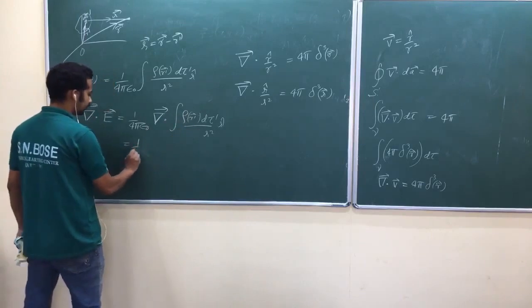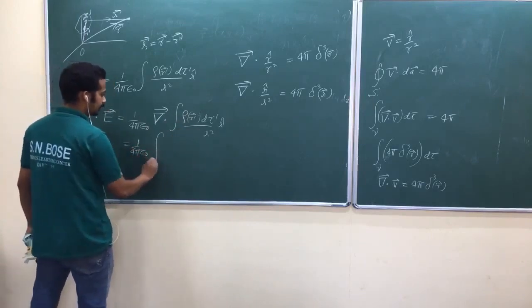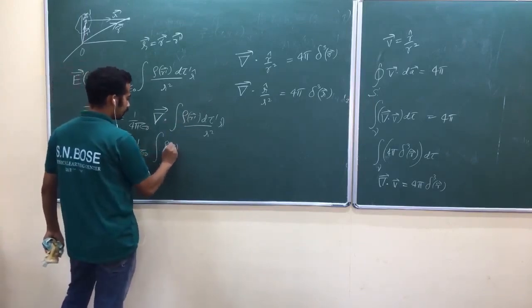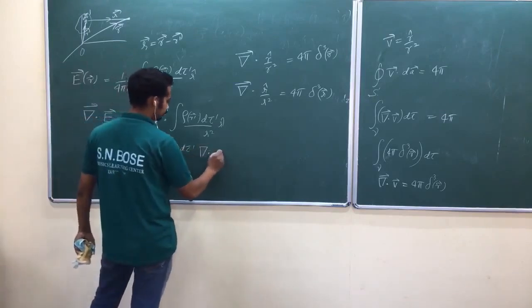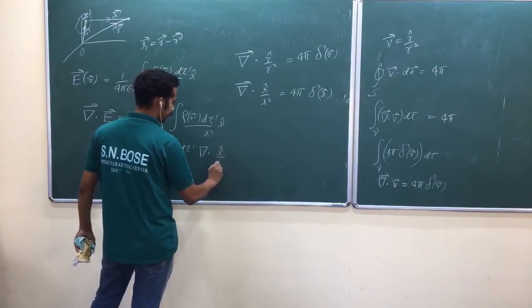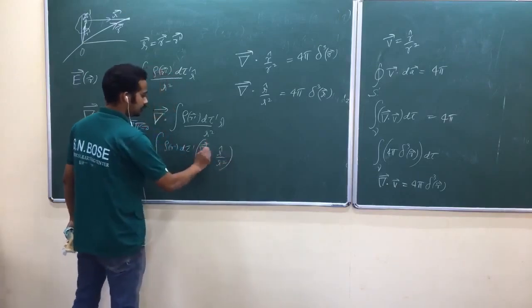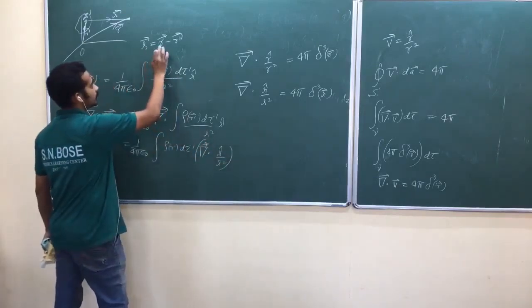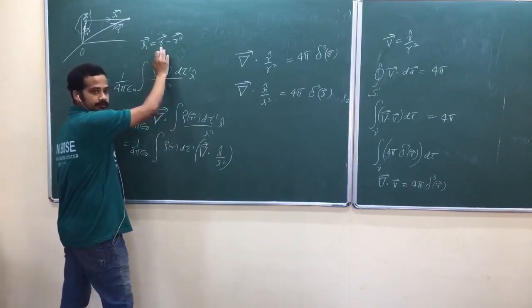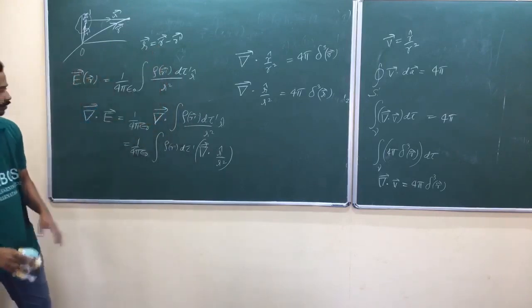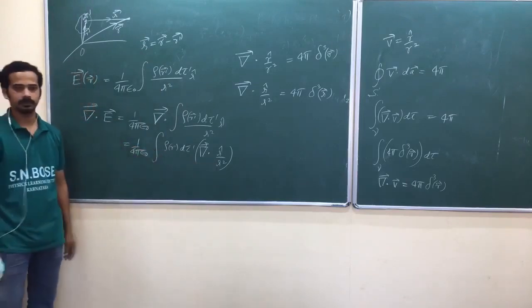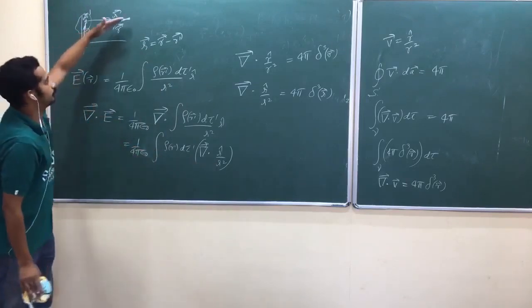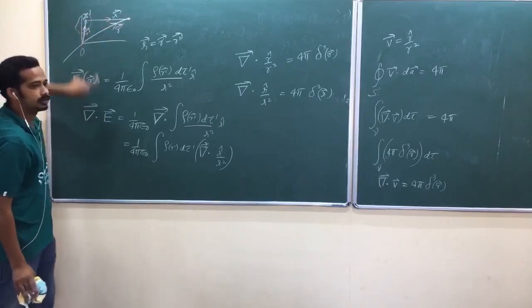I can write 1 by 4π epsilon naught integral of rho of R prime d tau prime, I can take to one side. I can write as del dot R cap by R square. This R vector depends on x, y, z. Derivative is with respect to x, y, z, not x prime, y prime, z prime. The derivative is related to this position vector, not to the source points.